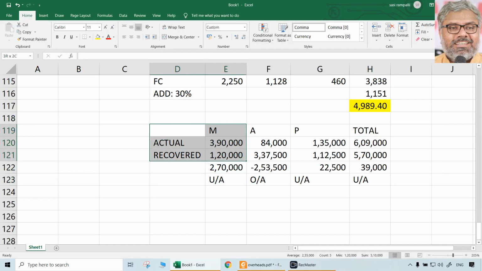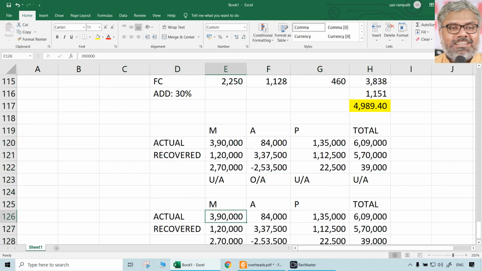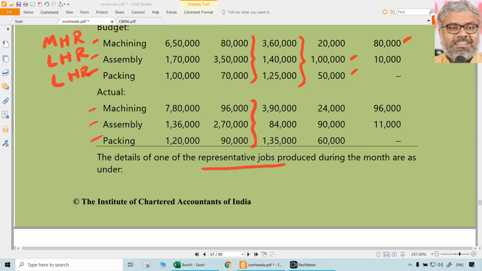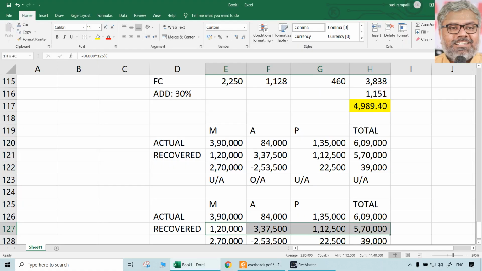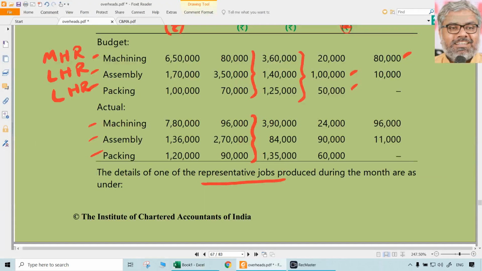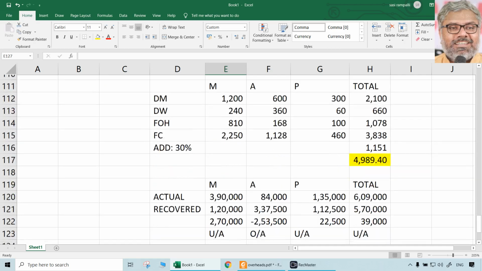Now let us take the new method. Same things, actual will not change. Actual is actual: 390, 84, 135 will not change. But recovered, of course, will change. Under the new method, it will be recovered on the basis of what? We know that: machine hours for M, labor hours for A and B.